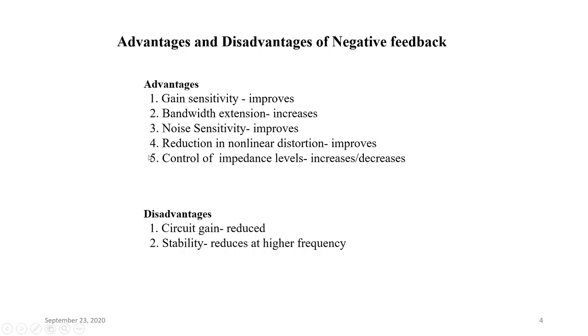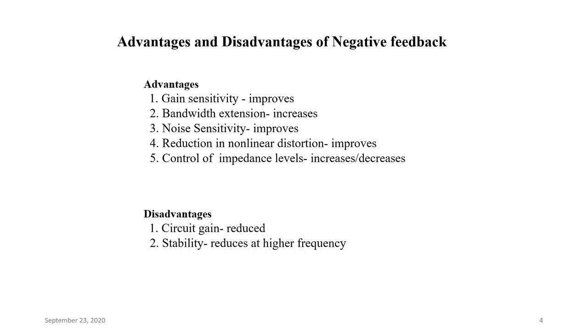Last is the most important advantage of negative feedback amplifiers, that is control of impedance levels. We can either increase or decrease input impedance as well as output impedance, depending on the subtype of negative feedback. So we can make the particular amplifier tend towards its ideal characteristics, like voltage amplifier, current amplifier, transconductance amplifier, transresistance amplifier.